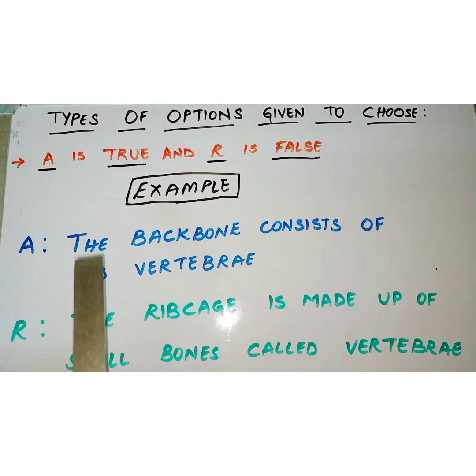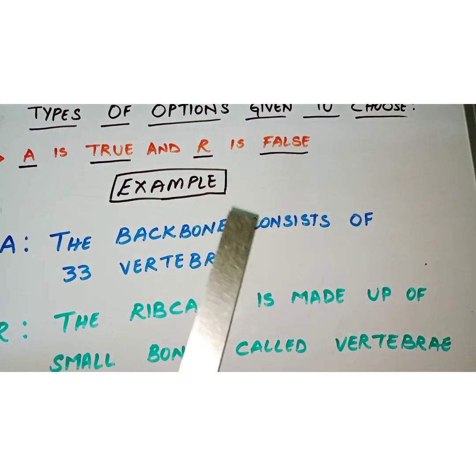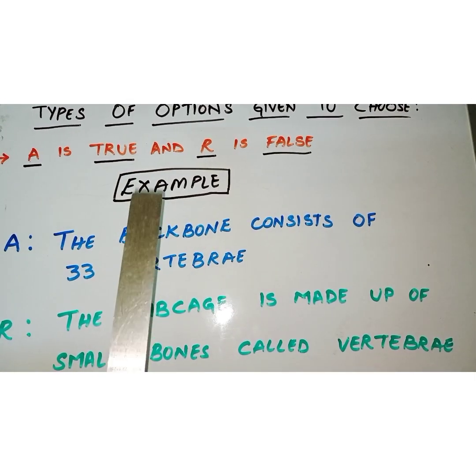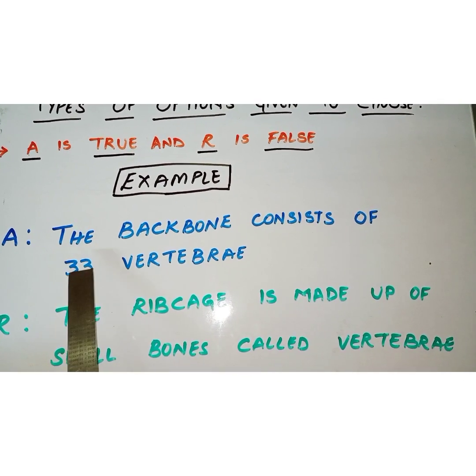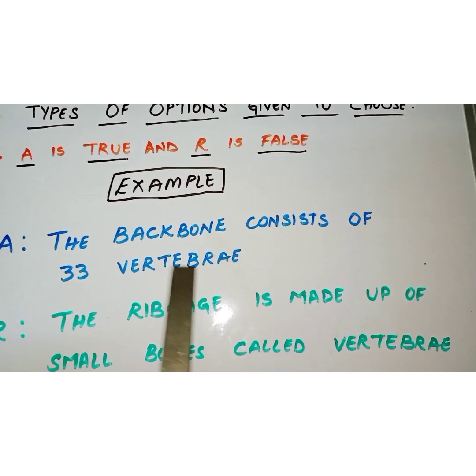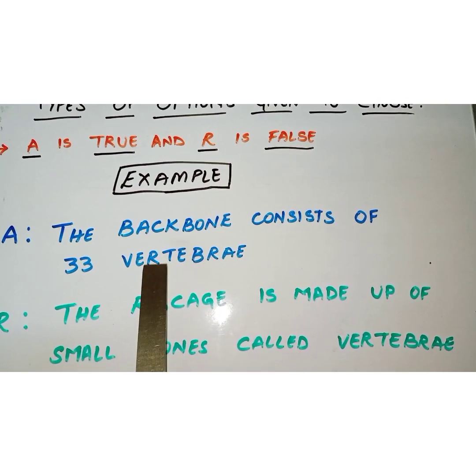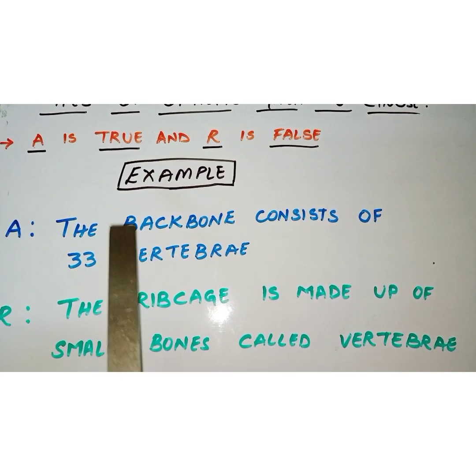So let us look into the next option, that is assertion is true and reason is false. So how can we tell this statement? Let us look into one such example. Here the assertion is the backbone consists of 33 vertebrae. As we all know, this is true, isn't it? The backbone consists of 33 vertebrae is the correct statement.